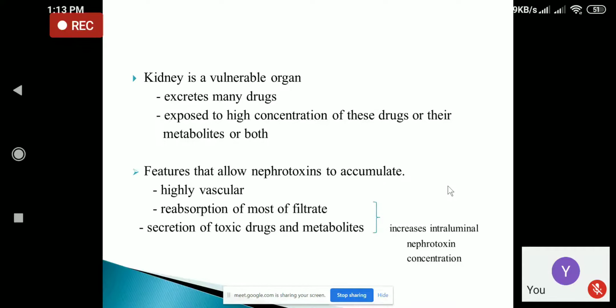Secretion of toxic drugs, as well as the metabolites of those toxic drugs, occurs in the kidney, which can lead to increase in concentration of intraluminal nephrotoxins. So nephrotoxins are those substances which produce nephrotoxicity. So these are the reasons for nephrotoxins to accumulate in the kidneys.